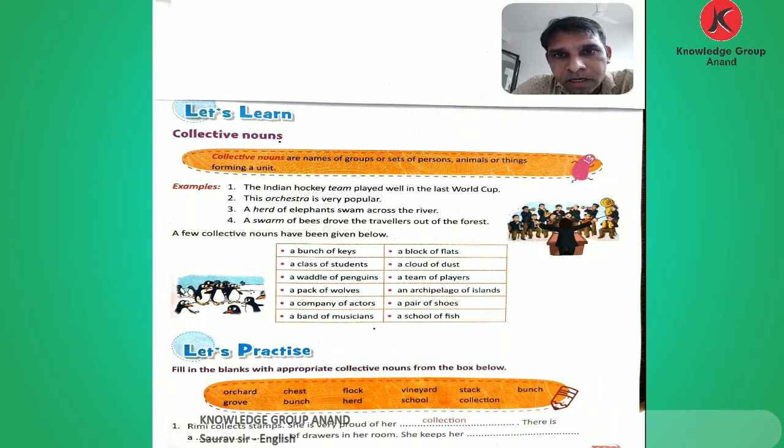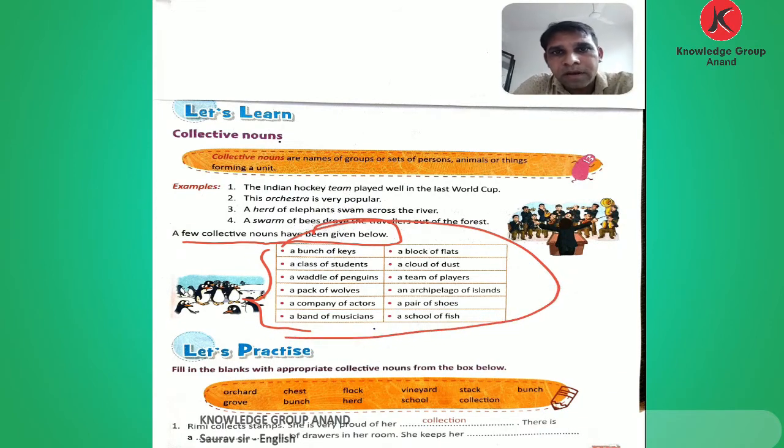Then a swarm of bees. A group of bees we call a swarm. They travel out of the forest. There are a few other collective nouns given below. Which are they?